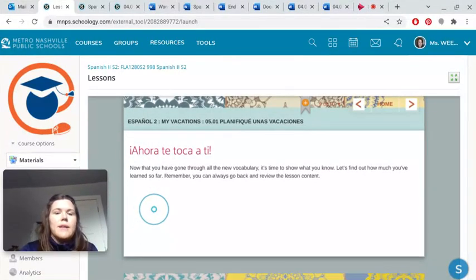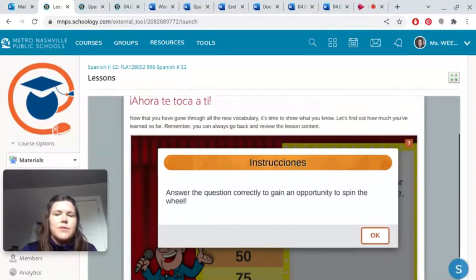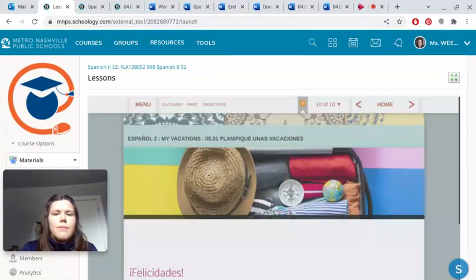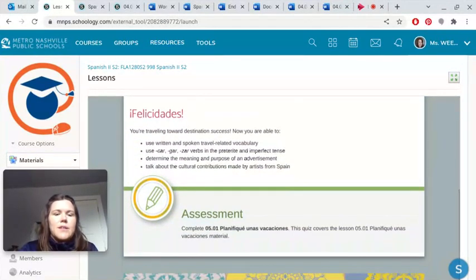And then, again, this is another practice section of just quizzing yourself. Okay, so now you've gotten to the end, and it's time to go to 05.01, Planifiqué unas vacaciones. It's a multiple choice assessment. And if you have any questions about specific questions or assignments in that, please let me know.